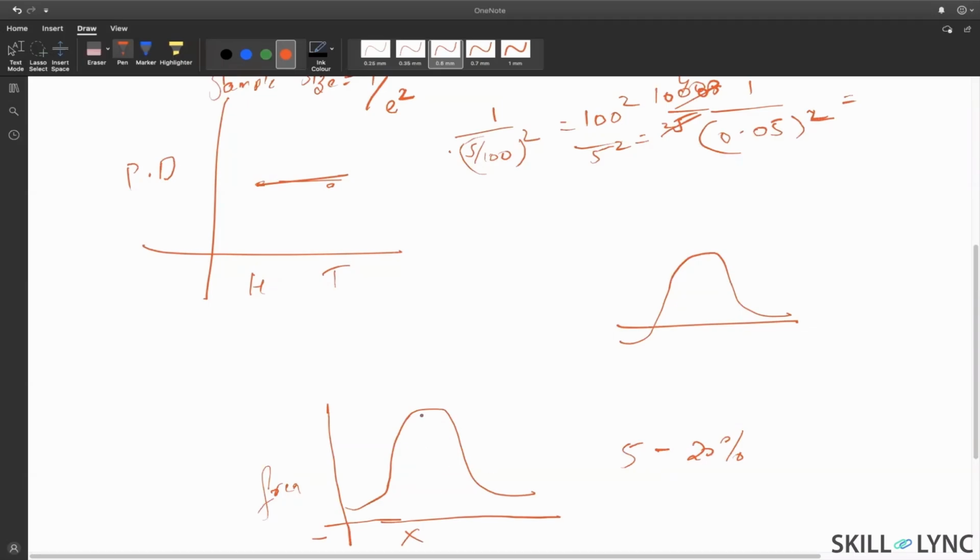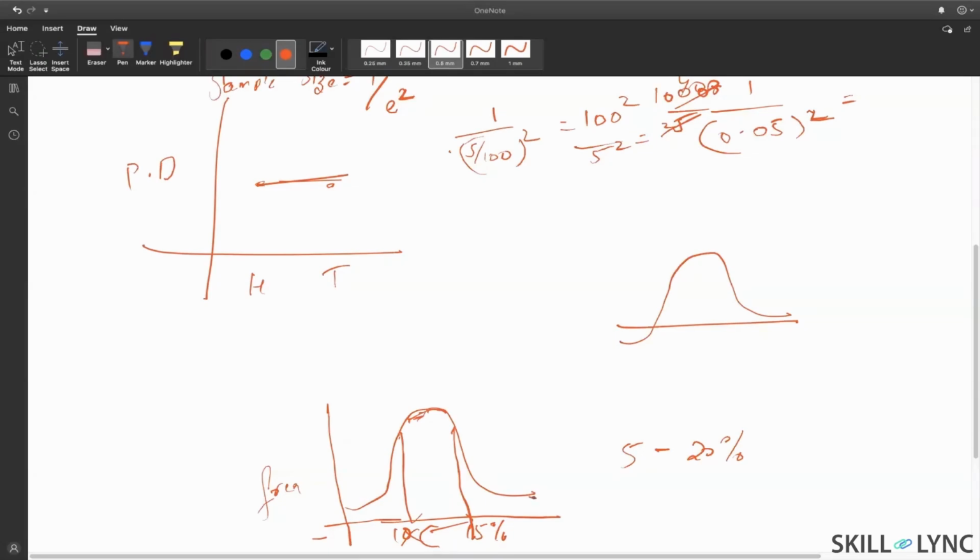Now what does this peak mean? That means there is a very high frequency for these particular x values, say 10 to 15%. So there is a high number of people who are getting a hike between 10% and 15%, right?